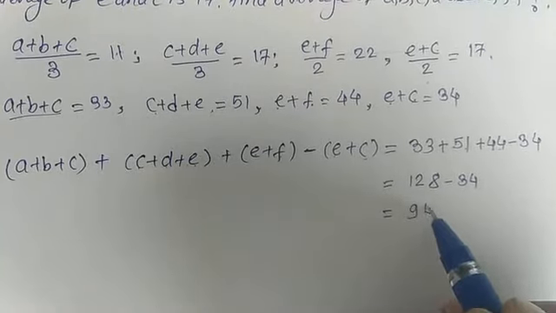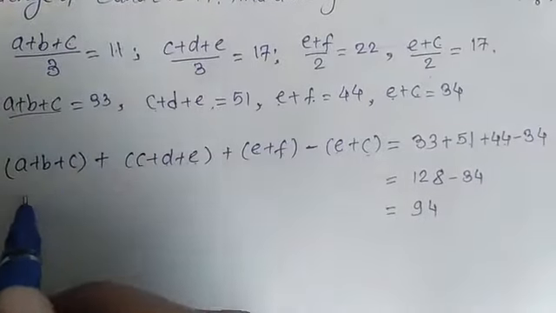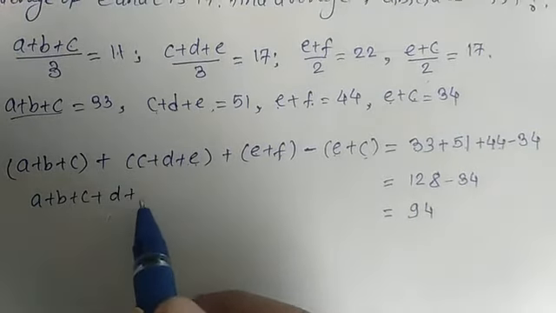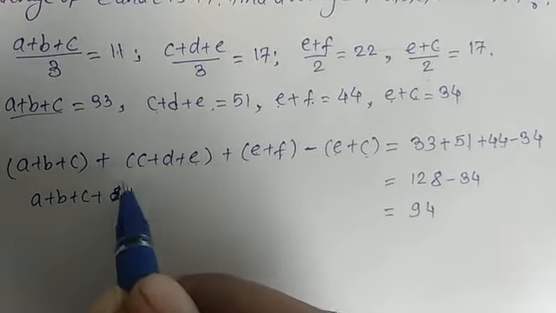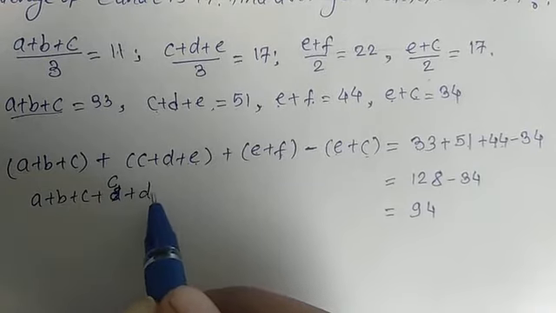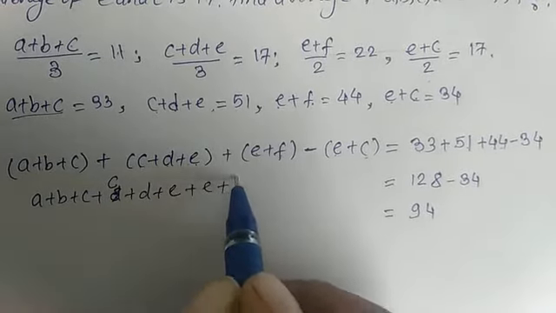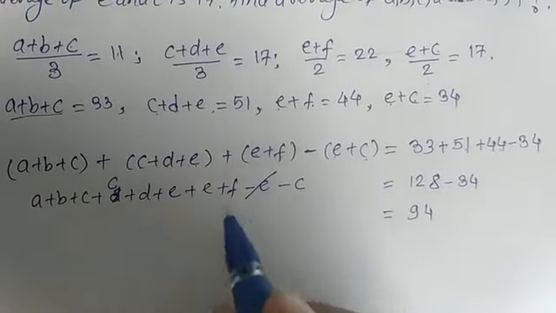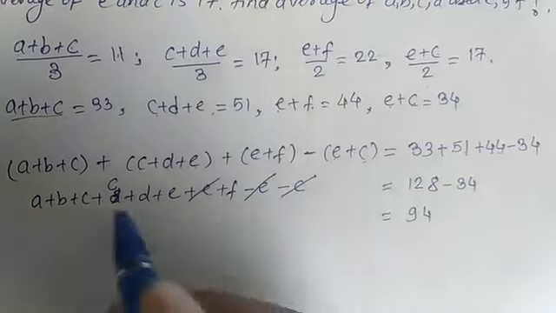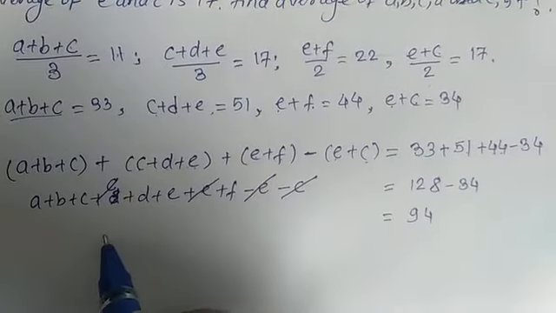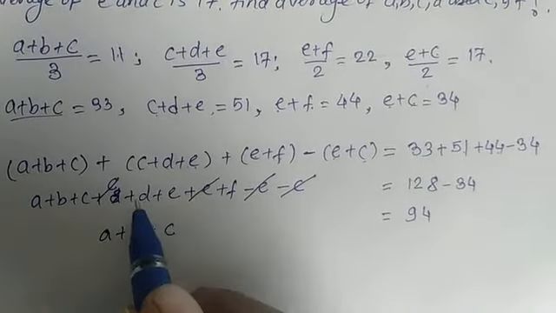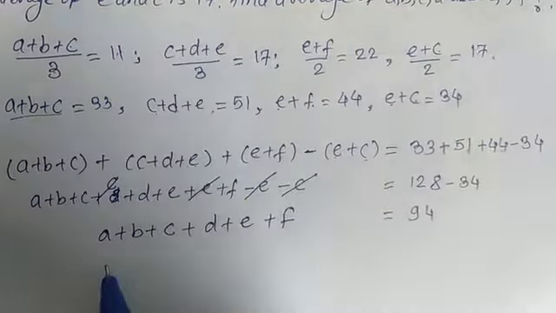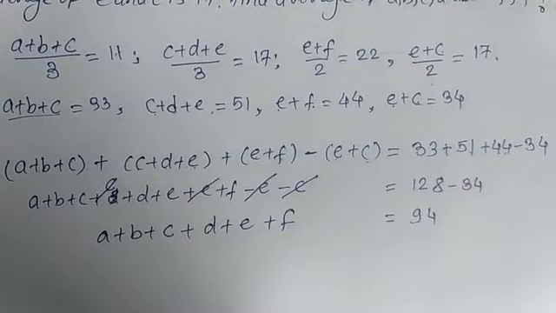Okay, this is our right side. Now here on the left it will be a plus b plus c plus d, plus here it is c plus d plus e plus f minus e minus c. Now here plus e minus c, one cancels, and here plus c minus c cancels, so only a plus b plus c plus d plus e plus f remains. Okay, which is our required solution.